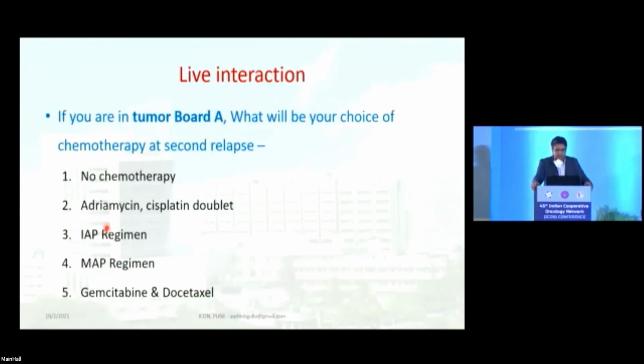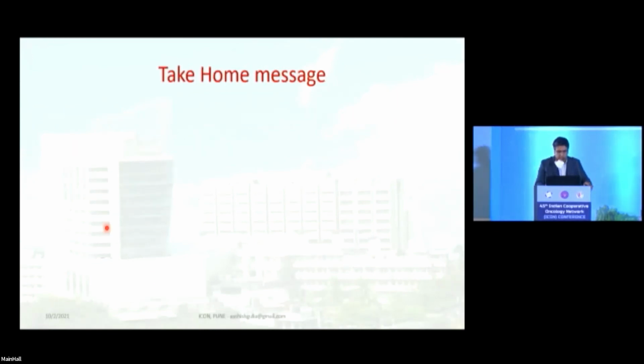If you're in tumor board A, what will be the choice of chemotherapy in second relapse? That will depend upon what sort of agents you have used in the first scenario. And obviously, if you use IAP, you would like to have methotrexate-based regimens. And if you have used a methotrexate-based regimen, then you would like to add IFOS, and Gemdox is also a good option in some patients who can't tolerate that.